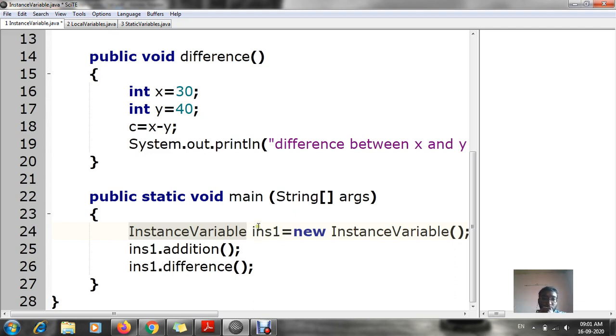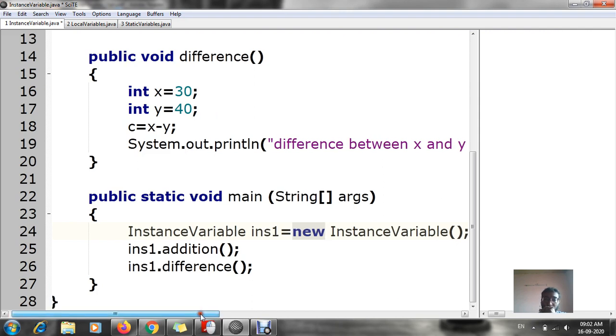So over here I am creating a new object. As you know, this is the declaration part, ins1. Any name can be given. I can give abc1 also, abc also, not an issue. If I am using ABC here, that means ABC should be written here as well as here. So ins1, this is my object. Now this is the instantiation part, that is new, the class name, with empty parameters.